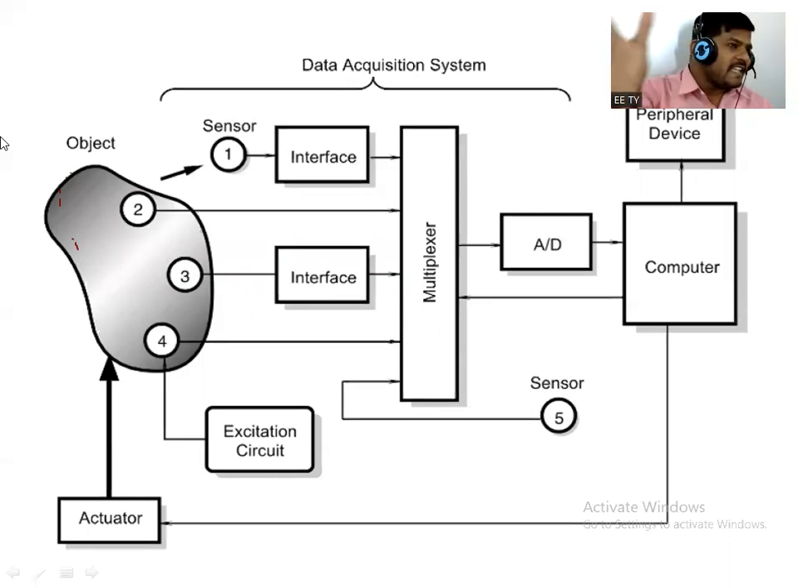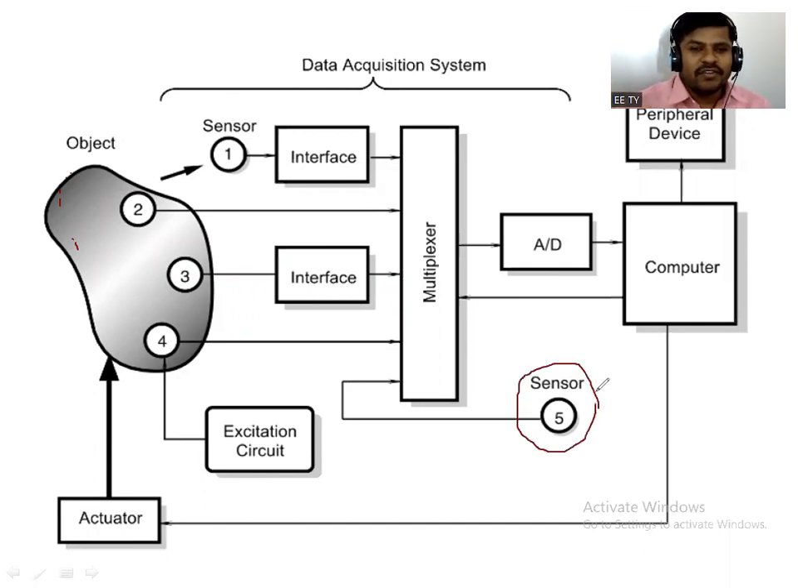These 4 sensors are extrinsic type of sensors, which are used to sense the parameter, which are used to sense the property of that object or stimulus. And sensor 5, this one sensor, is used to check the condition of its own system.